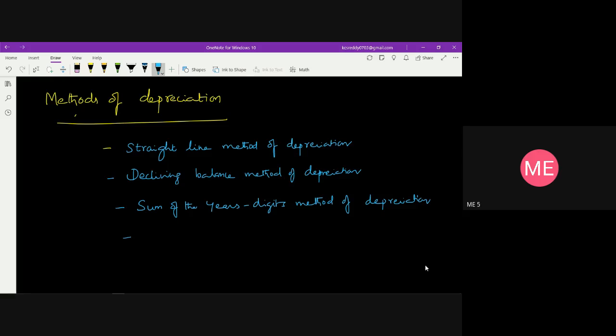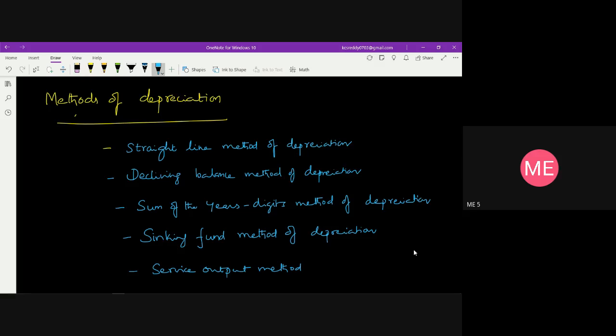Fourth, the sinking fund method of depreciation. Fifth, the service output method. These are the 5 methods in your syllabus for calculation of depreciation.